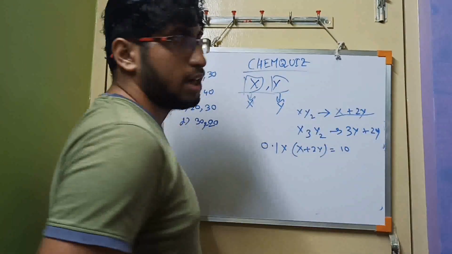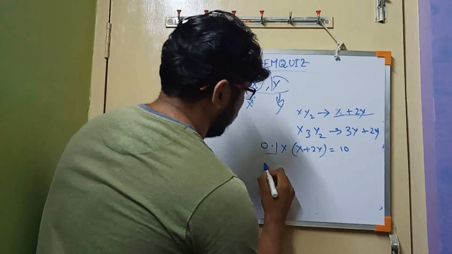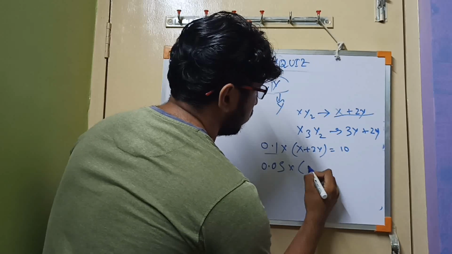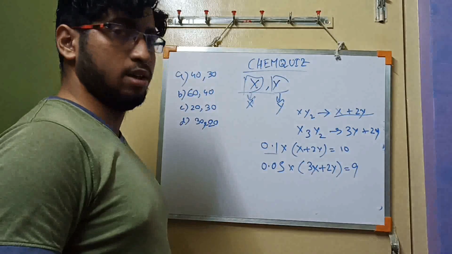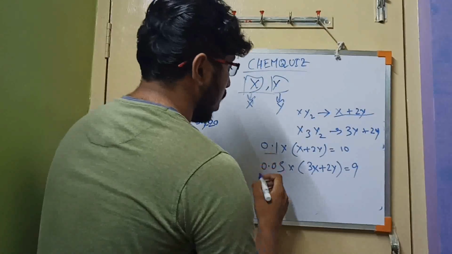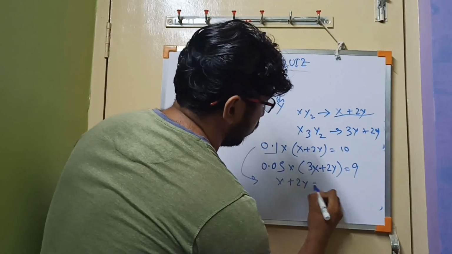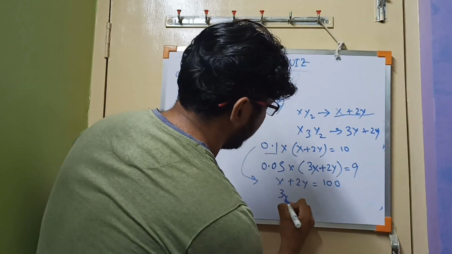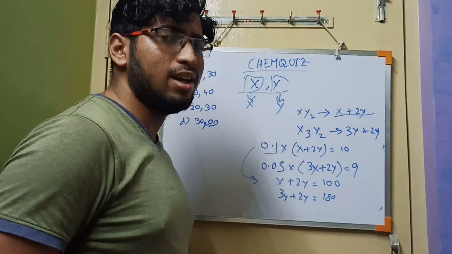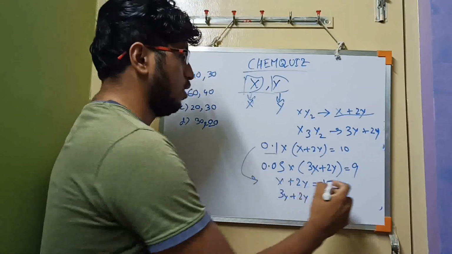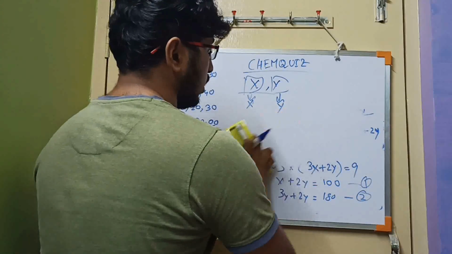This is the molar mass of 1 mole, so we have to multiply for 0.1 mole. And 0.05 moles of 3X plus 2Y will be 9. That is the general equation. So from this we can take that X plus 2Y will be 100 and 3X plus 2Y will be 180, if we divide 9 by 0.05. So we have to take these two equations. Now this is the basic general equation. We can solve there.